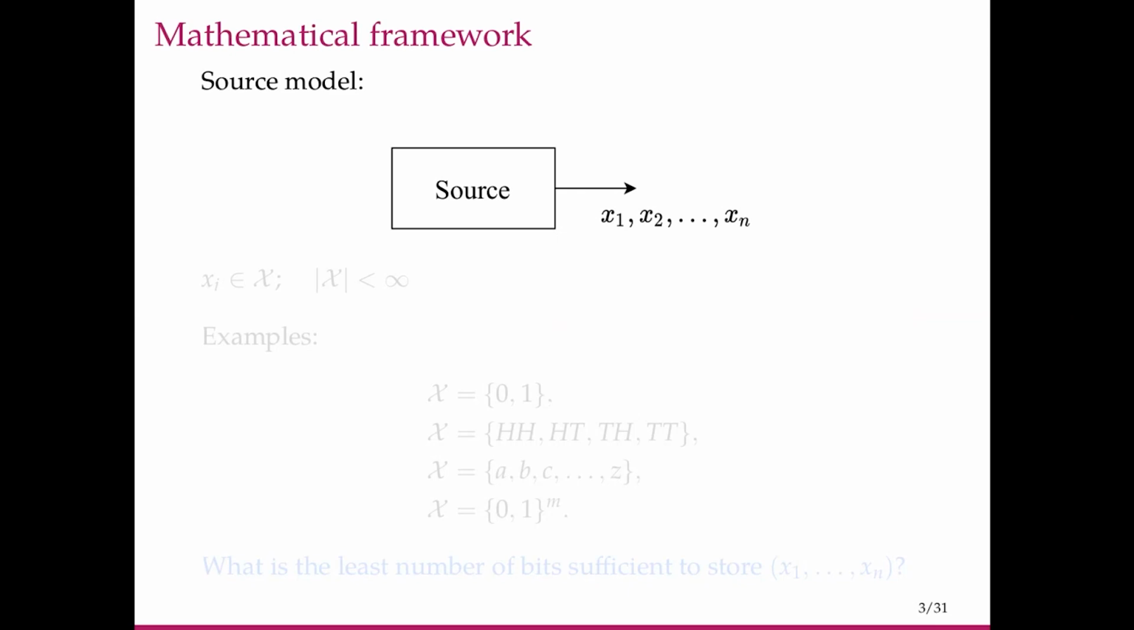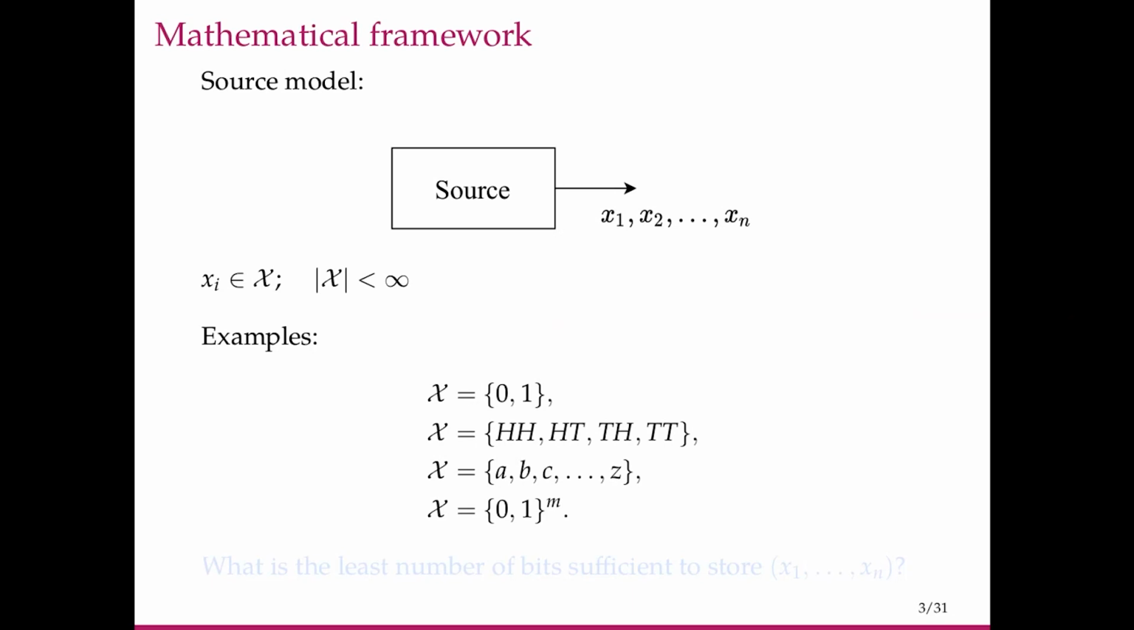So here is the mathematical framework in which we'll operate. There is this source model. The source emits these symbols x1, x2, etc., xn, where each of the xi's belong to a set called the source alphabet script X, which is finite. Some examples are the set {0, 1}, or the set of the outcomes of two tosses of a coin, or the English alphabet, or all the m-bit sequences.